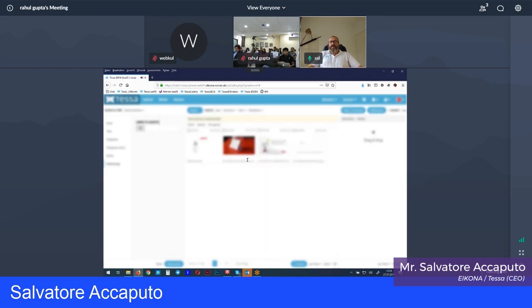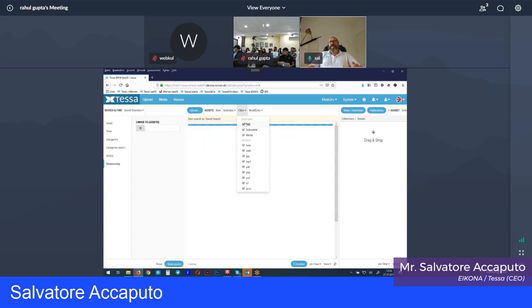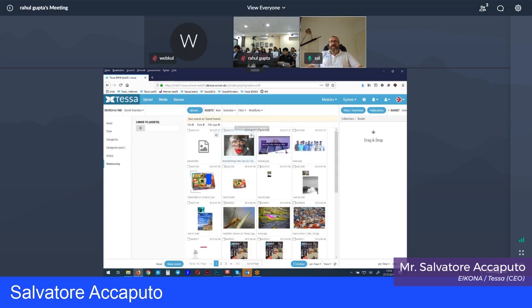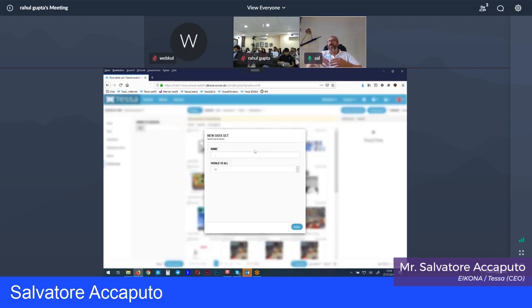So everything is working directly in here. So you can filter here, and even if you upload a new format, we see directly the format in the filter files here. Good thing is now you can make really complex searches, like for example, show me just all the InDesign files that are in a category, for example, gender, and I want them to be in a relation with X and Y. And then you can just save that search here. So you don't have to do that search every day again.